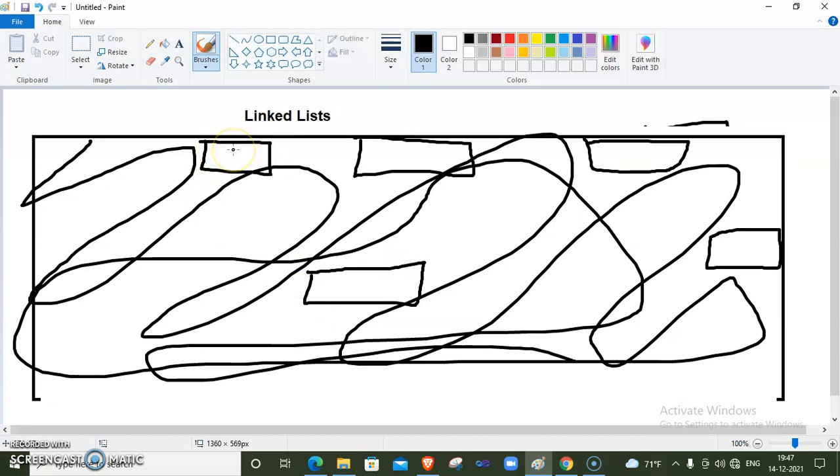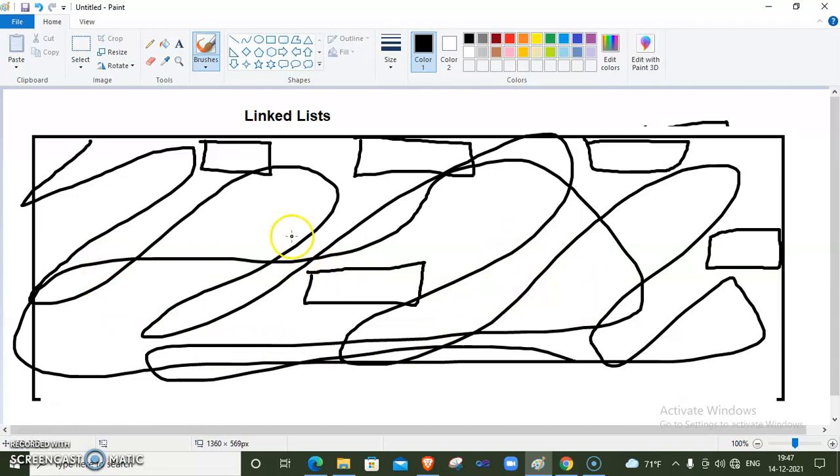Assume this is a free block, this is another free block, and this is another, and all other memory has been allocated.